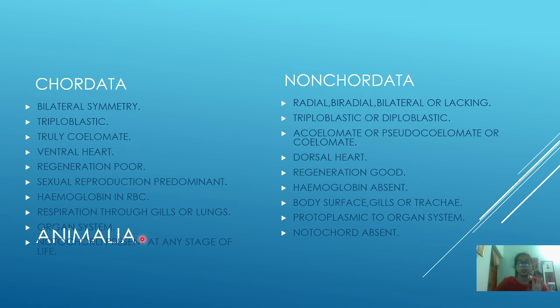And here the body system type is organ system, because different types of organs are present. In non-chordata we have seen how it goes from protoplasmic to cellular, then tissue level, then organ level; these are all found in the non-chordata. And one more important point, the notochord will be present at some stage of life in chordata, whereas in non-chordata the notochord will be absent. So if you want to simply differentiate between chordata and non-chordata, the major difference is that the notochord will be present in chordata, whereas no notochord will be present in non-chordata. That's why these are called chordates and these are called non-chordates.